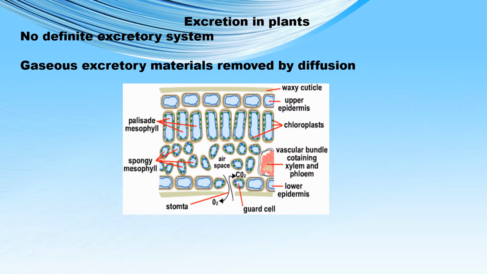Plants have to excrete out excess carbon dioxide and oxygen. Carbon dioxide is the waste product of aerobic respiration, whereas oxygen is the waste product of photosynthesis. So, plants excrete excess carbon dioxide and oxygen through the stomata that are present in the leaves. So, in case of plants, gaseous exchange of the excretory materials takes place by the process of diffusion.